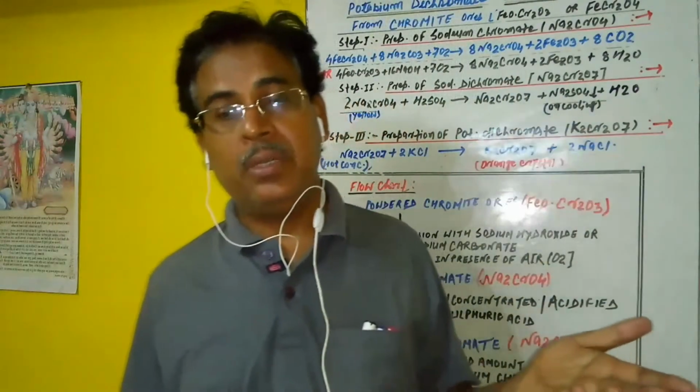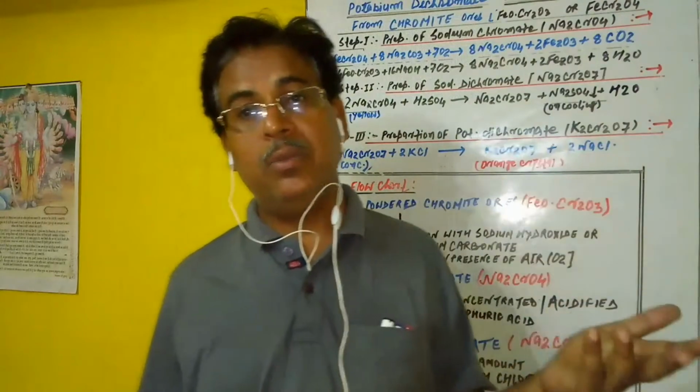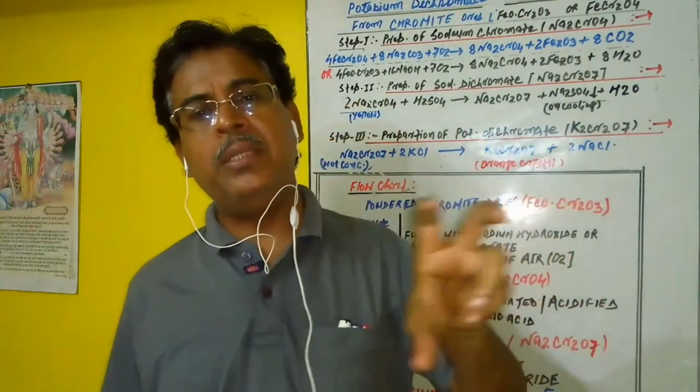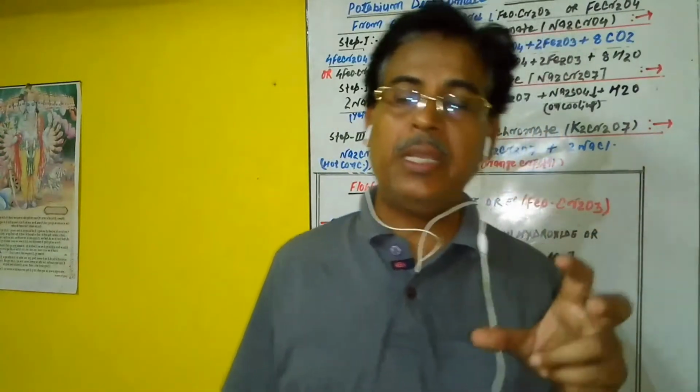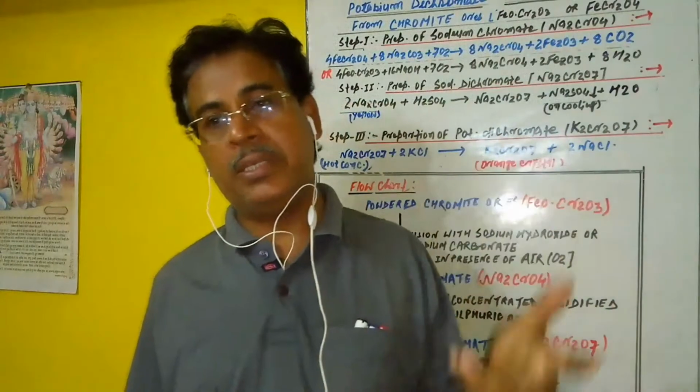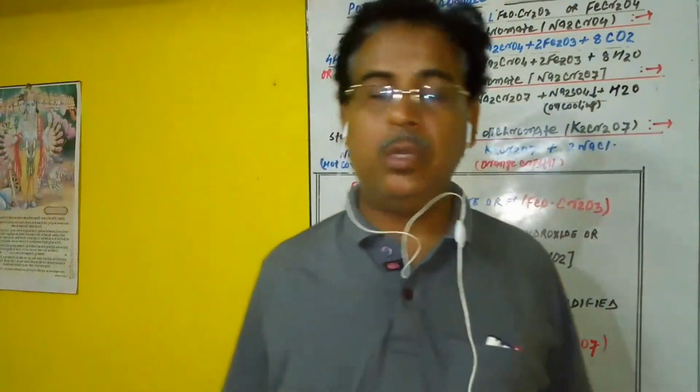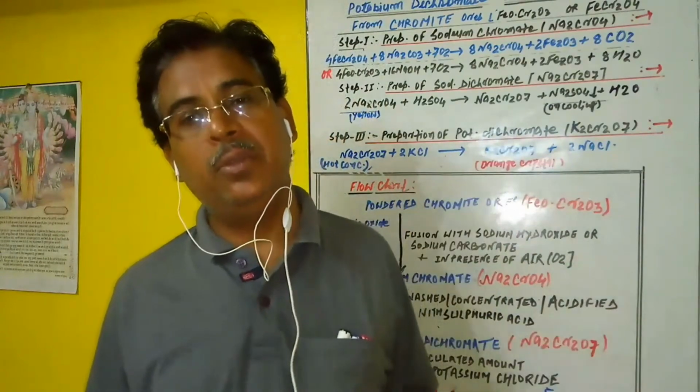In the next step, the sodium chromate obtained is washed, concentrated, and acidified with dilute sulfuric acid. During this, the sodium chromate, which is yellow, gets converted into sodium dichromate, which is orange in color.